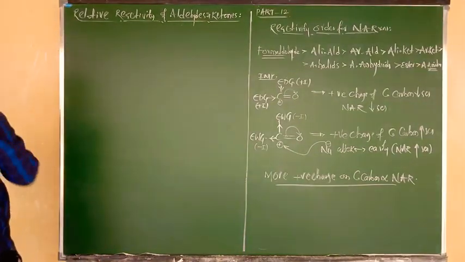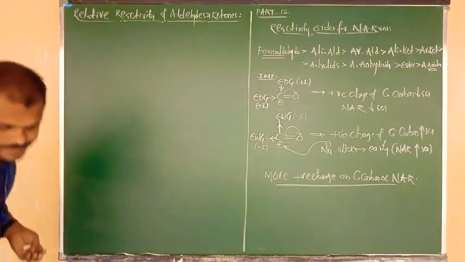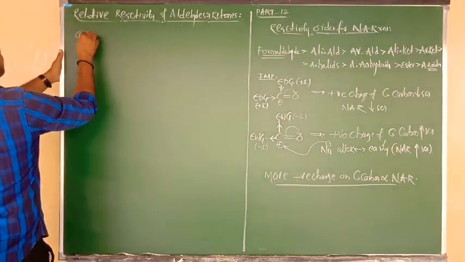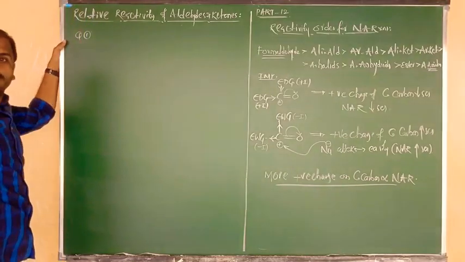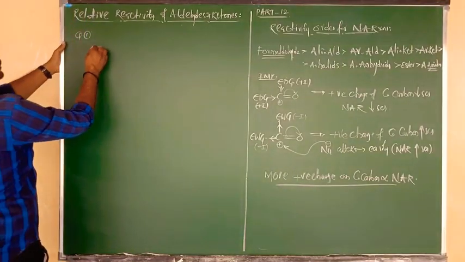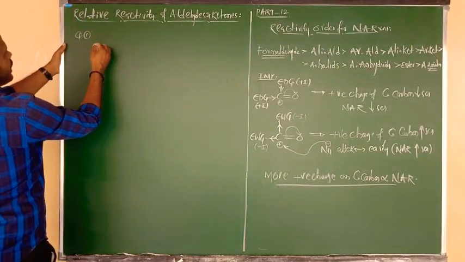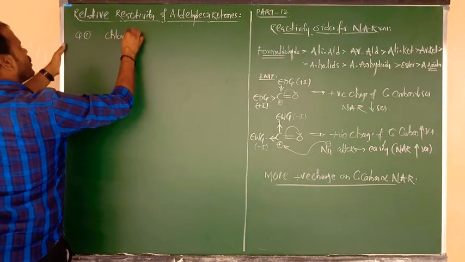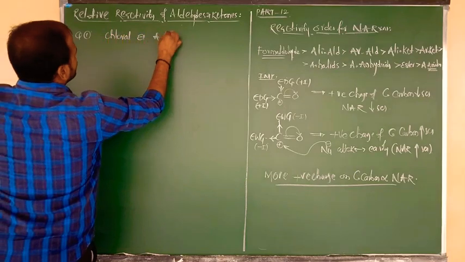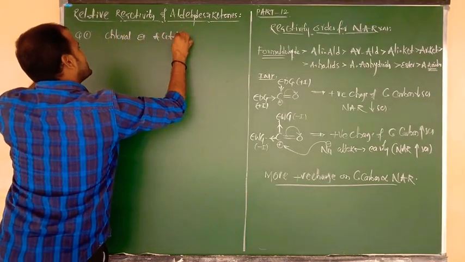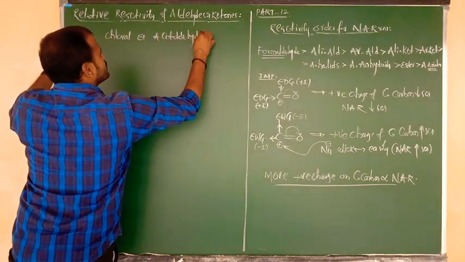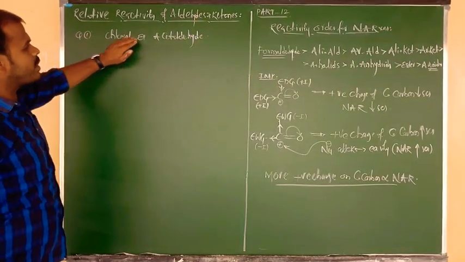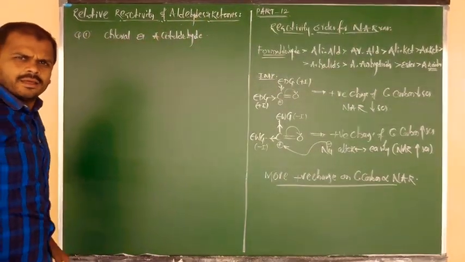Now beta, question number 1 I am going to teach you. The first compound I am going to provide is chloral, and one more compound is acetaldehyde. Very important question for objective and theory also. One is chloral, one more is acetaldehyde.